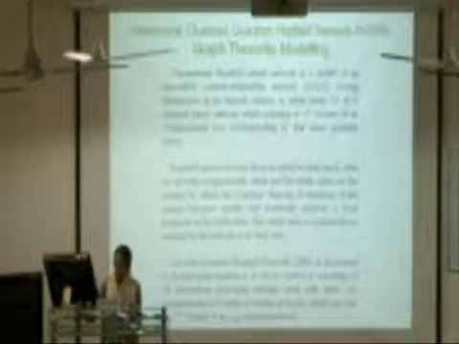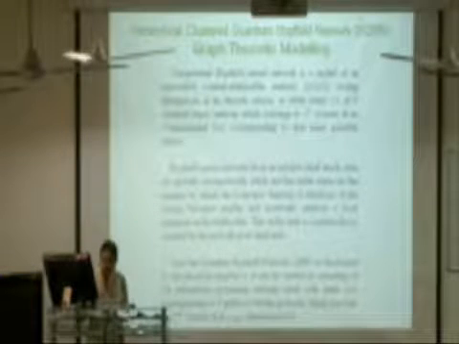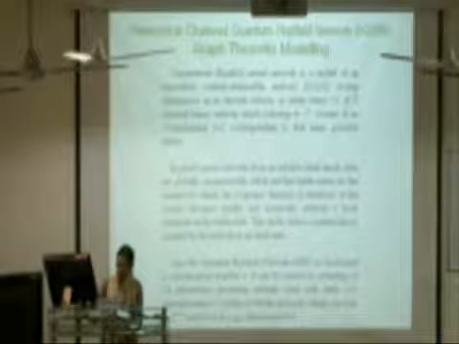A conventional Hopfield neural network is a model of an associative content-addressable memory, storing information in its discrete version as stable states ±1 of n classical binary neurons, which converge to the 2 to the power n corners of an n-dimensional box.